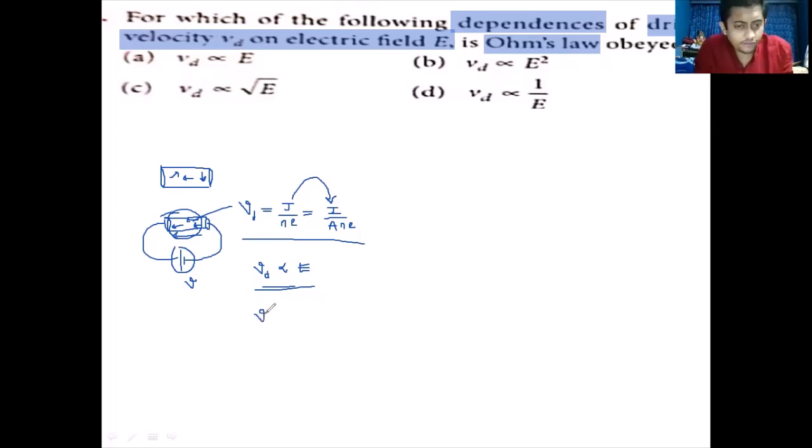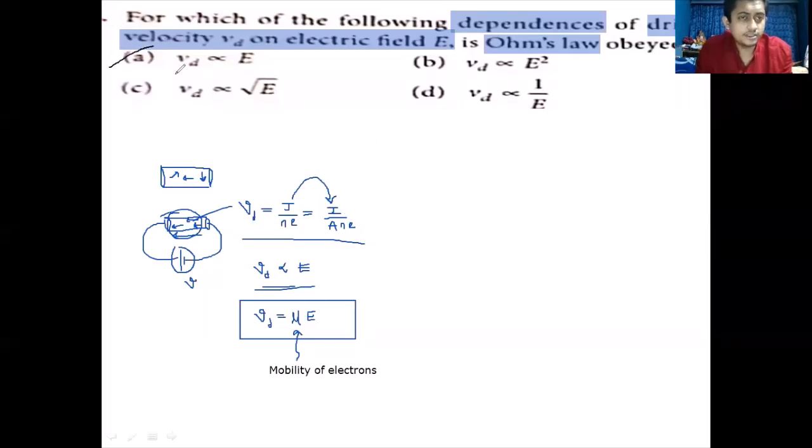So can we say that the value of the drift speed, V of D, will be equal to a constant into E? Now this constant, students, is called the mobility of the electrons, mu. It tells how well the electrons can move. So drift speed is mu into E, and mobility for a particular material is constant. So we can say that drift speed is directly proportional to E.